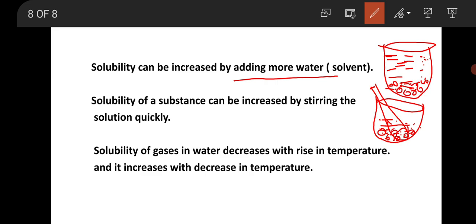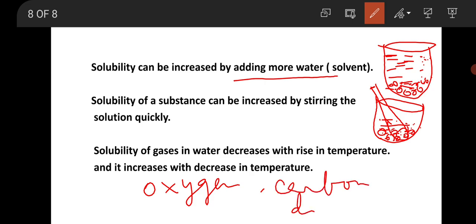Clear? Now solubility of gases in water decreases with rise in temperature, and it increases with decrease in temperature. So we all know gases like oxygen and carbon dioxide get dissolved in water, but to a small extent.